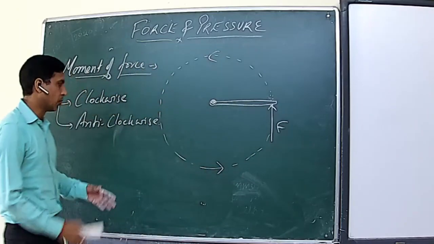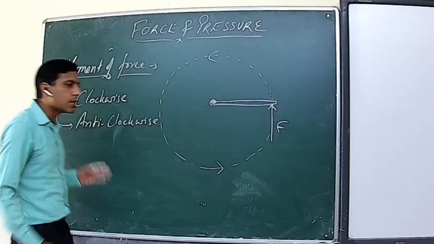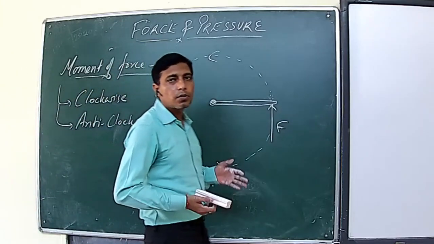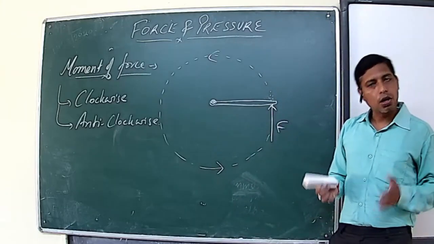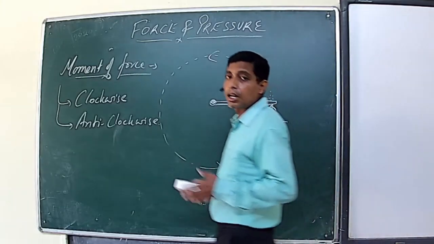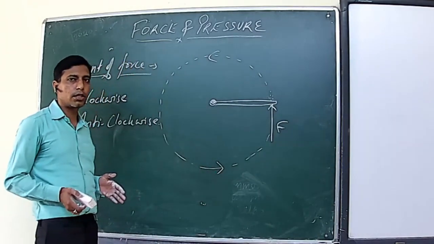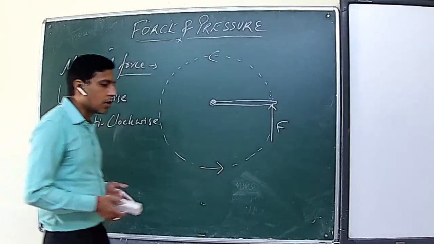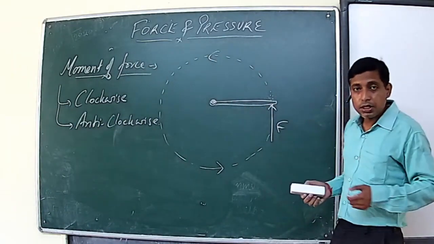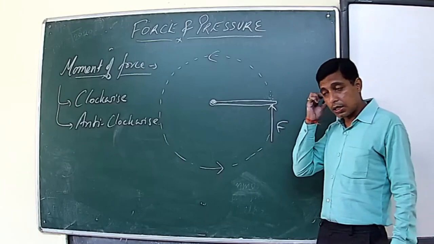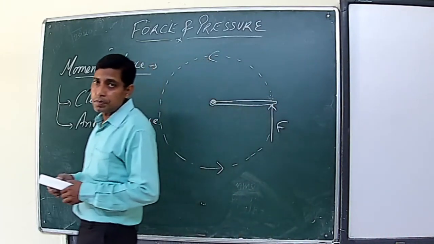So the moment of force obtained will be called anti-clockwise moment of force. It means we can say that if the force makes the body rotate in clockwise direction, then it is called clockwise moment of force. And if the applied force makes the body rotate in anti-clockwise direction, then it is called anti-clockwise moment of force. So once again, the moment of force is the measure of the tendency of rotatory effect of any force applied on a body.